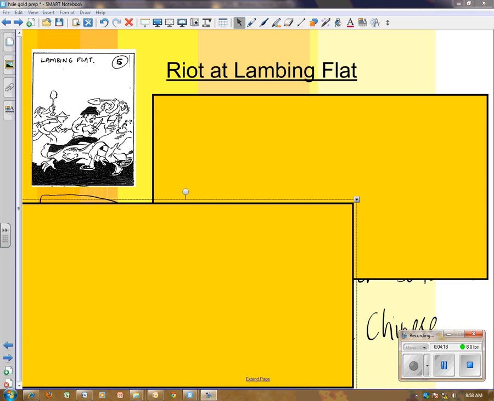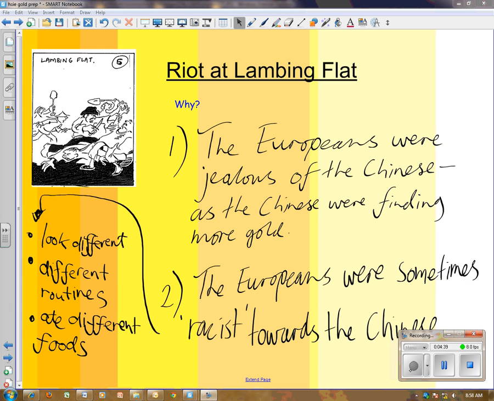Alright, but as we know, it wasn't all peaches and cream. It wasn't all nice and lovely at the gold rush. There were many riots, and one particular riot was the riot at Lambing Flat, and I wonder if you remember what this was all about. The picture should remind you. Have a look, see if you can turn your brain on. Okay, basically this picture shows the Europeans fighting with the Chinese.